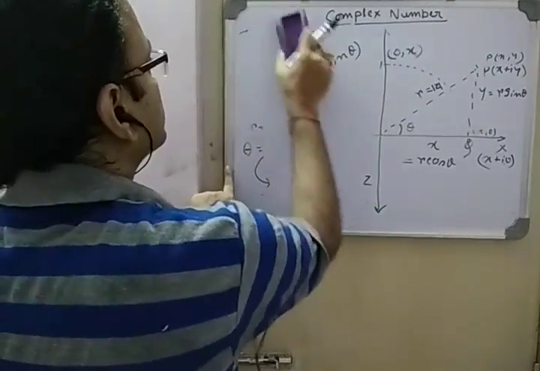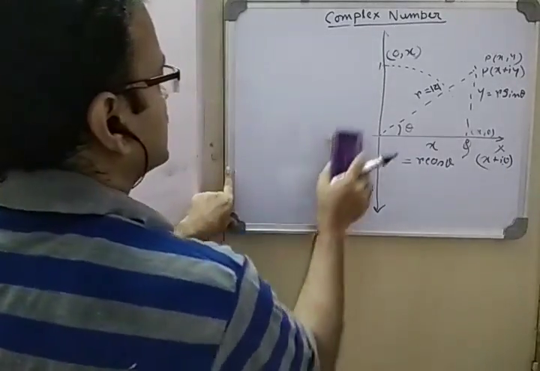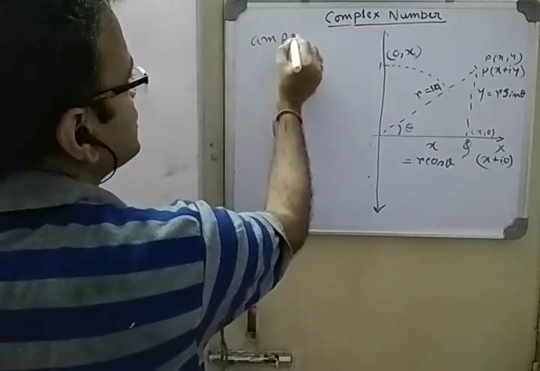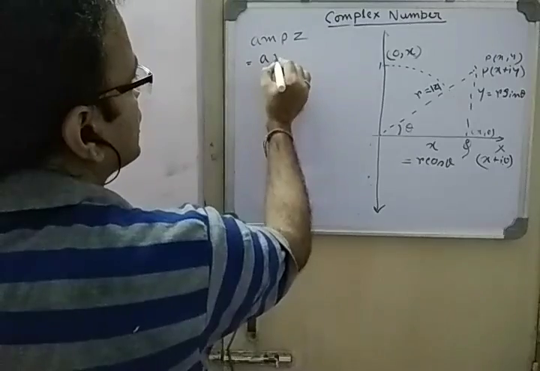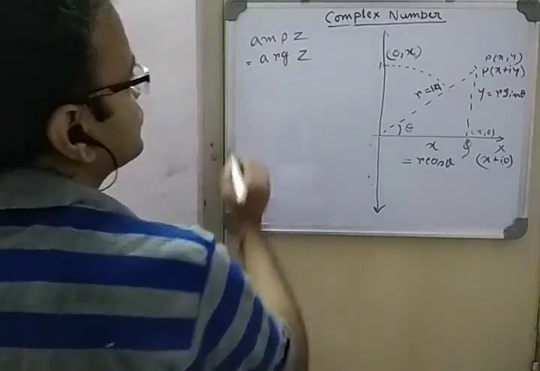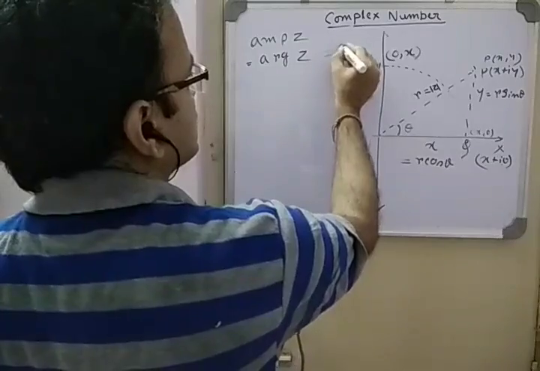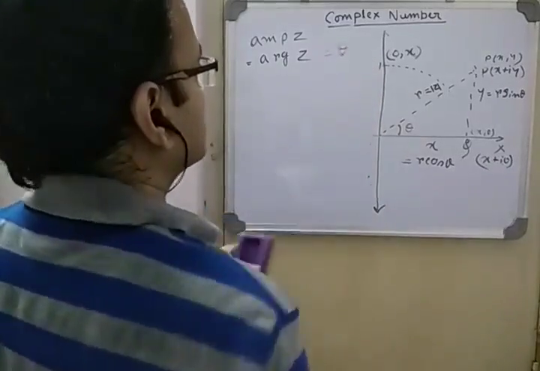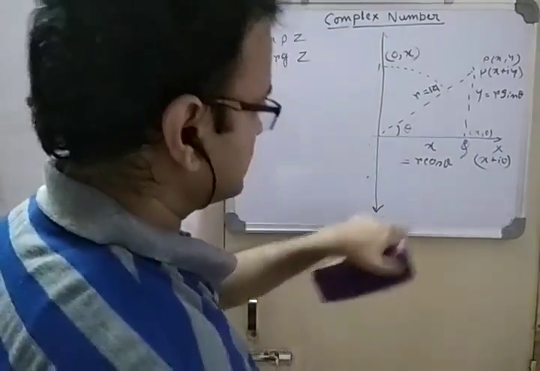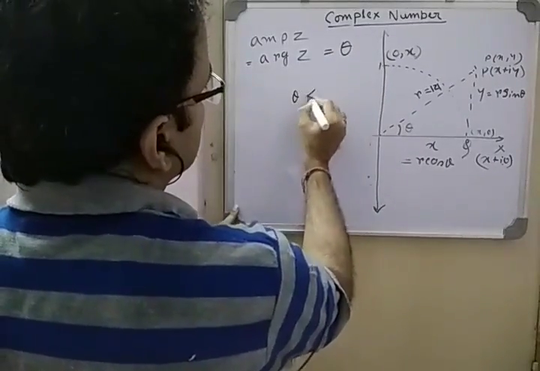But there is something called the principal argument or principal amplitude, denoted again by amp z or arg z, but there is a small difference here. I am writing A in a smaller case. It is also theta, earlier it was also theta, but here one small difference is there: theta has some boundary, within which it should be considered.